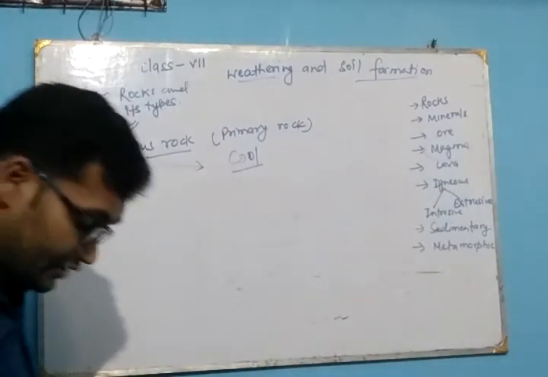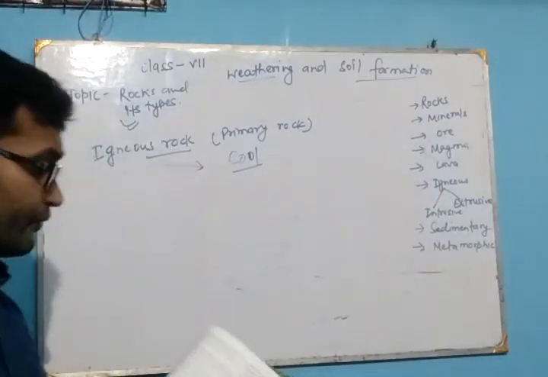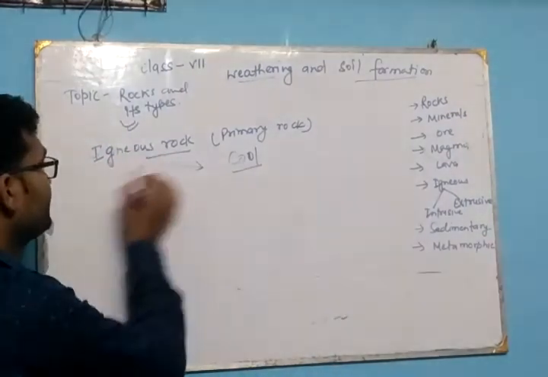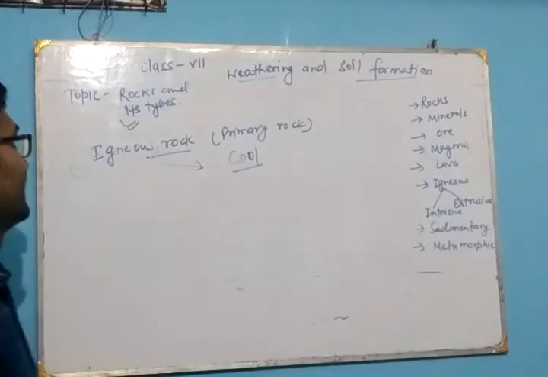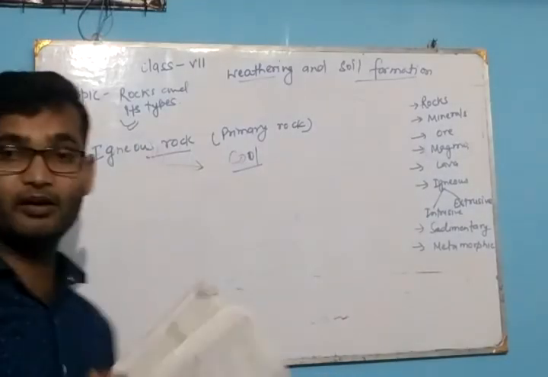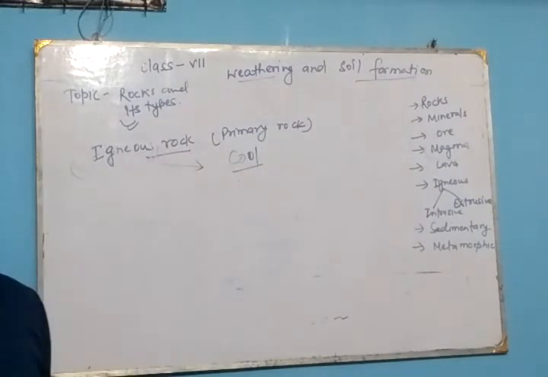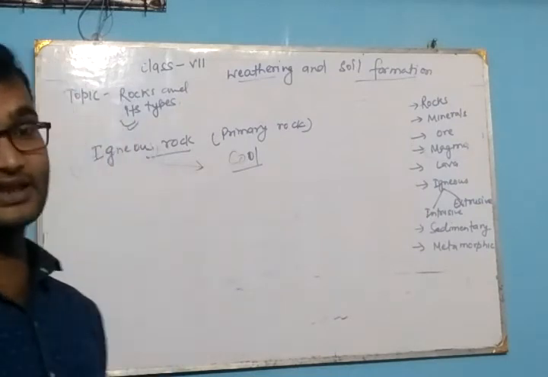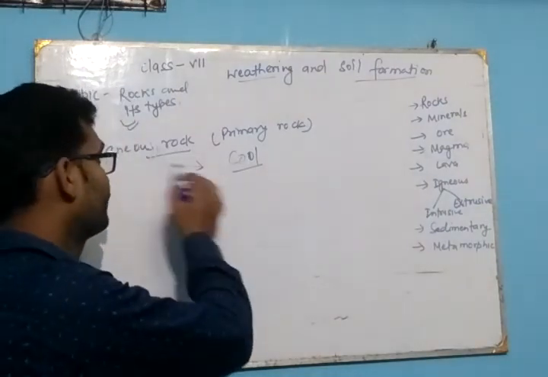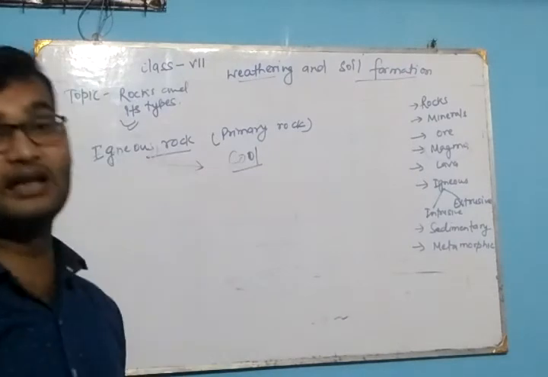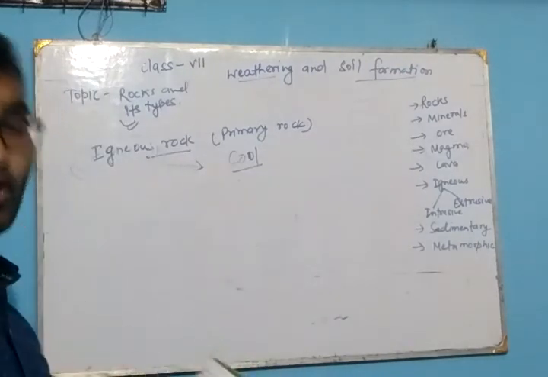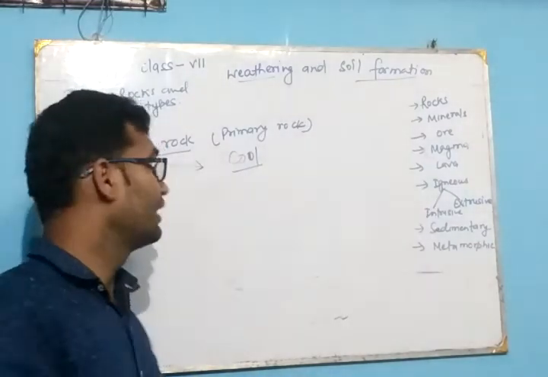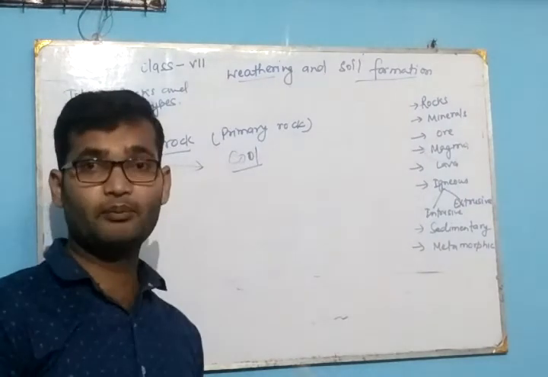The word igneous gives the meaning of made from fire. It is known as igneous rock because it is formed by very hot magma. It is also known as primary rock.